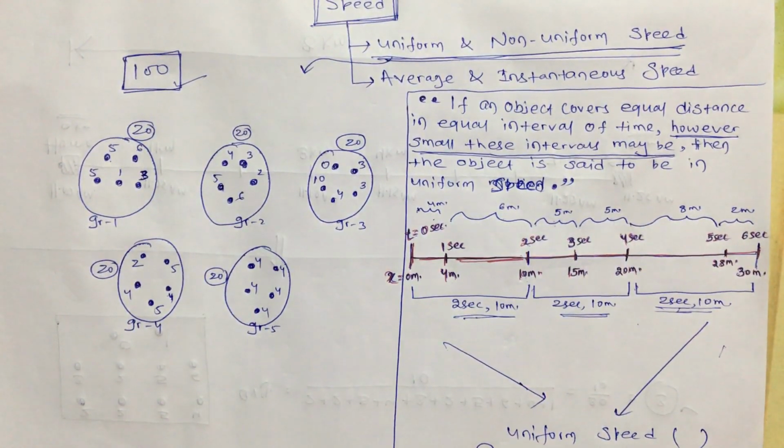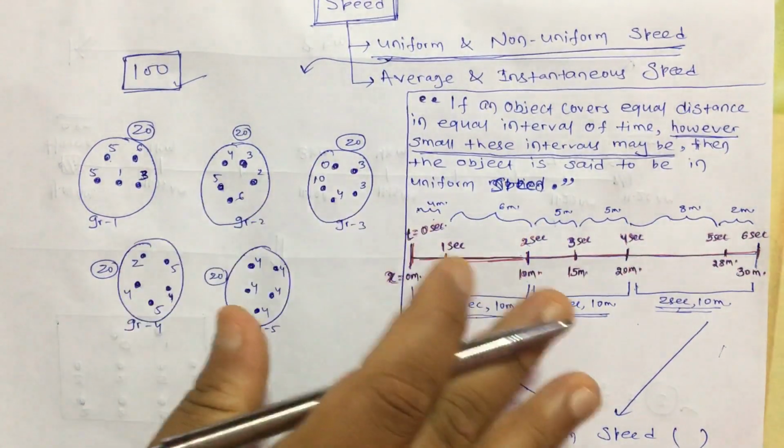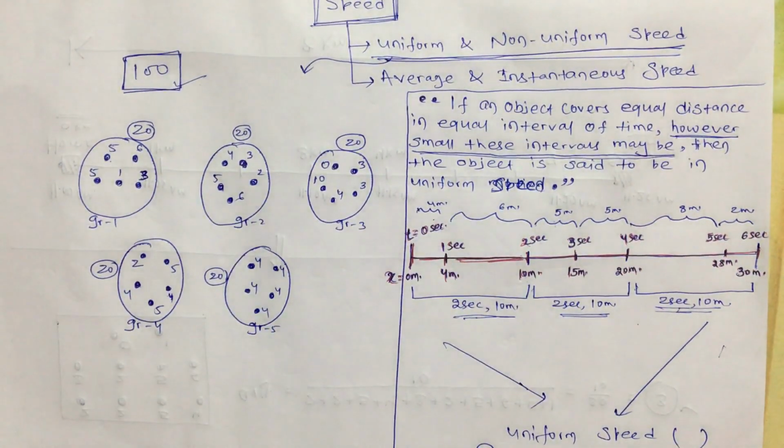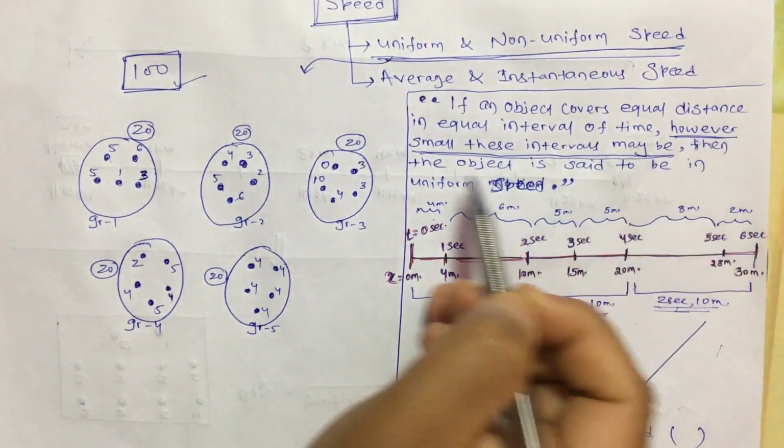Not only up to 1 second, you may even decrease that to some millisecond or some microsecond, and if you find that the motion is not uniform, that the object is not traveling equal distance in every 0.1 second interval, then also you can tell that this is not a uniform speed. So that is the importance of this line.